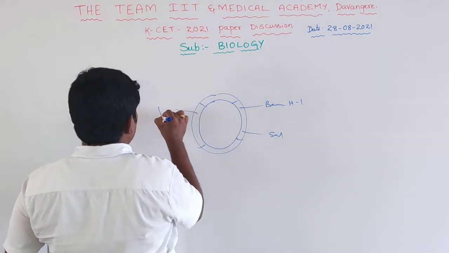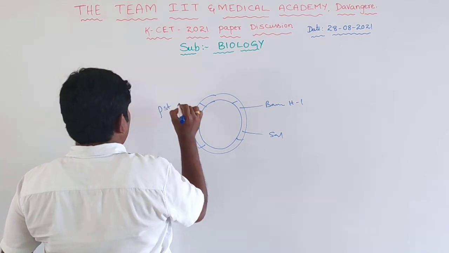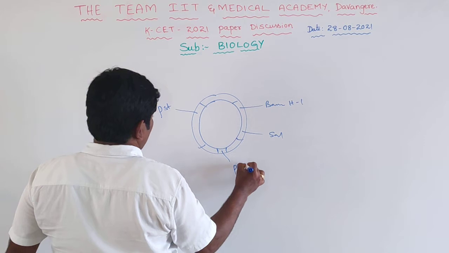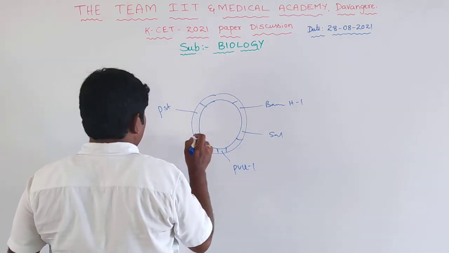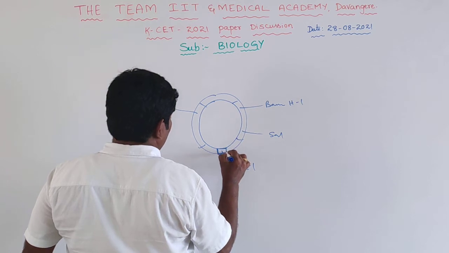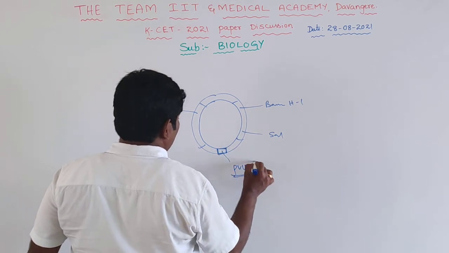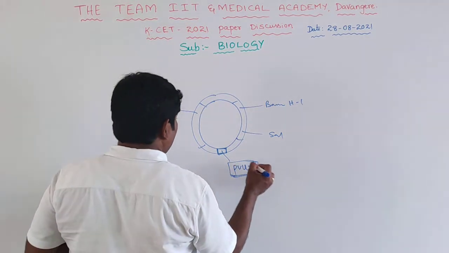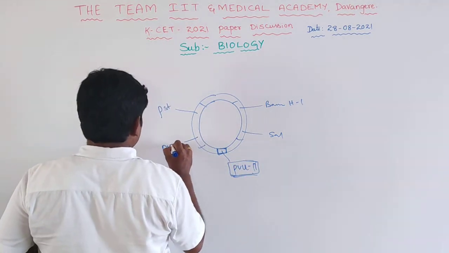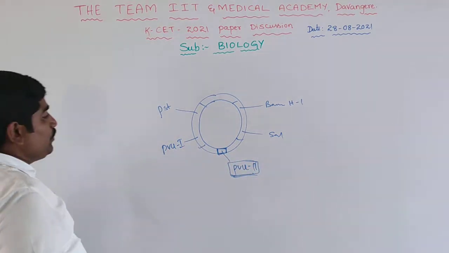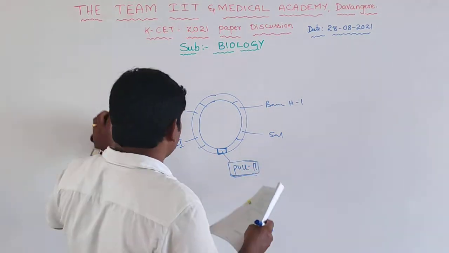Then this is PVU, so PST, and here also this is PVU1, this is PST, and so this is PVU1. ROP contains the PVU answer. So PVU2 is the answer, this is PVU1, this is PVU2. So PVU2 is the correct answer for this question.